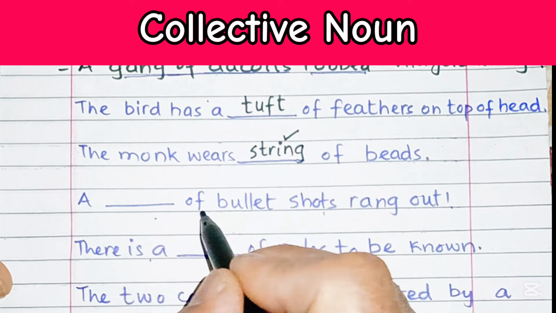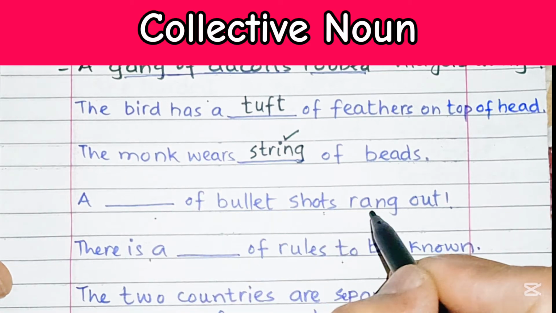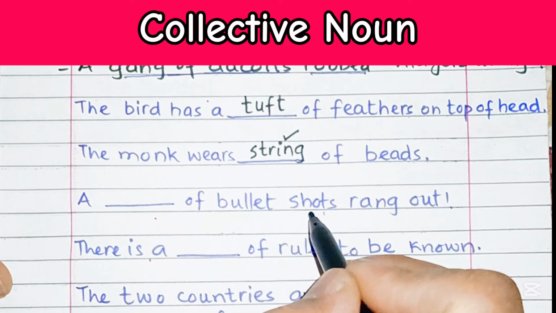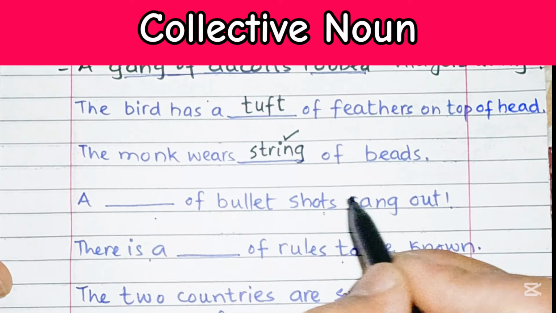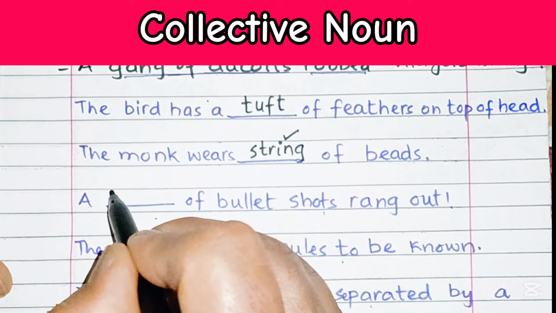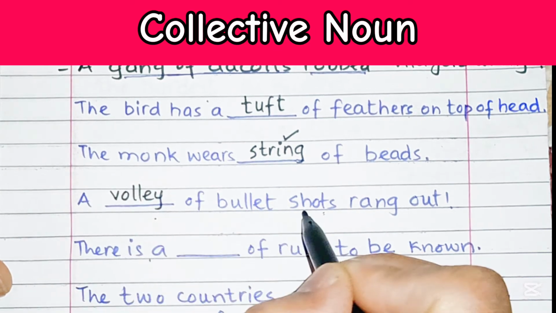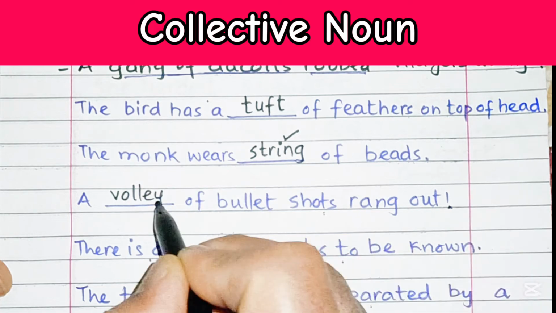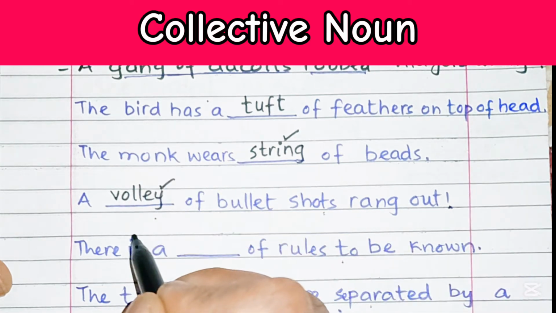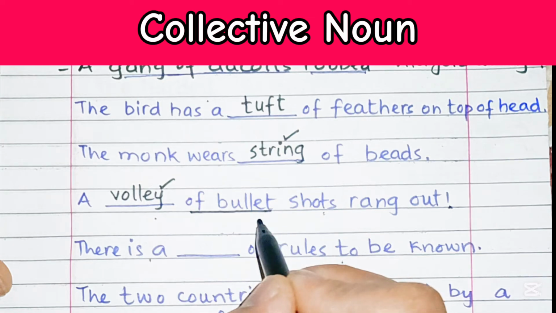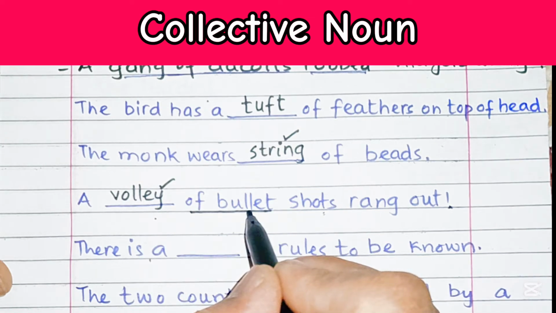A blank space of bullet shots rang out. So we have to use volley over here. A volley of bullet shots rang out. So this is going to be the collective noun over here, and it is always mentioned with bullets.